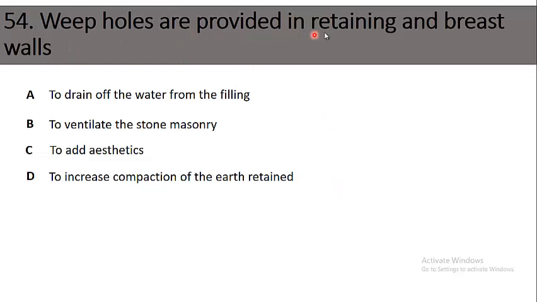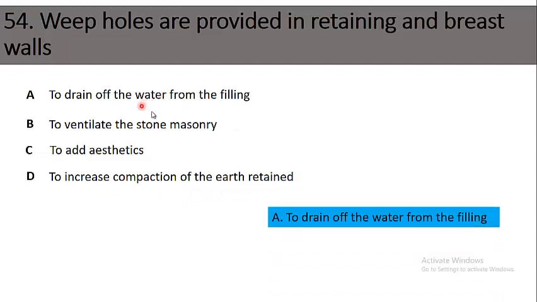54. Weep holes are provided in retaining and breast walls. Option A, to drain off the water from the filling. B, to ventilate the stone masonry. C, to add aesthetics. D, to increase the compaction of the earth retained. The right answer is option A, to drain off the water from the filling. Weep holes are provided to drain off the water from the filling on the back side of the retaining or breast wall.